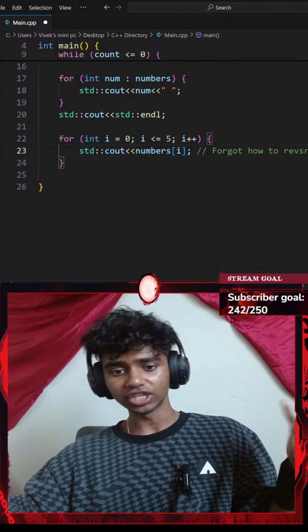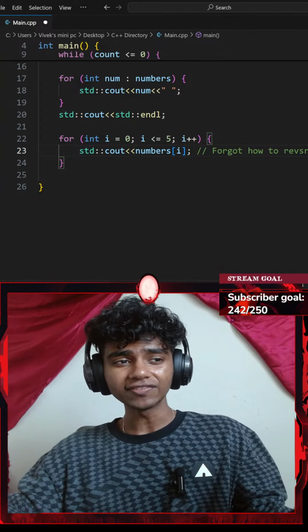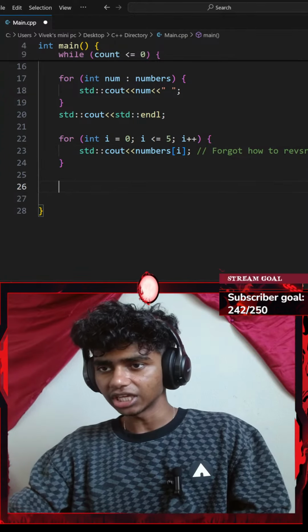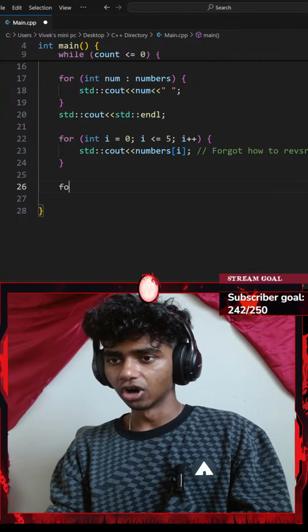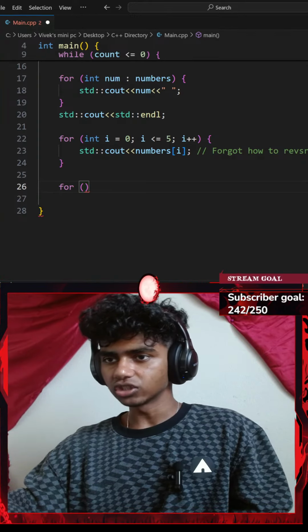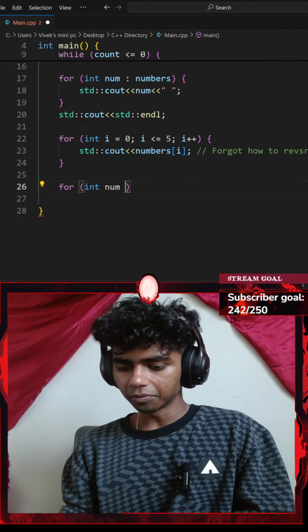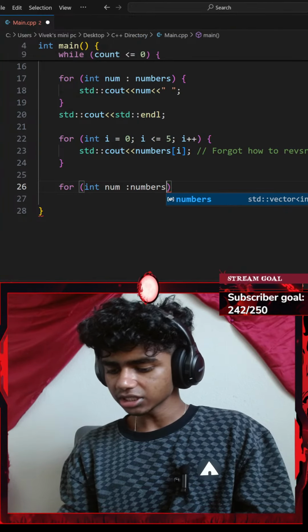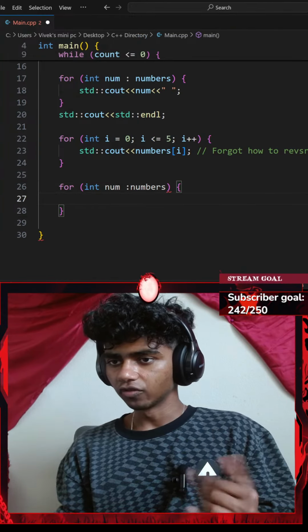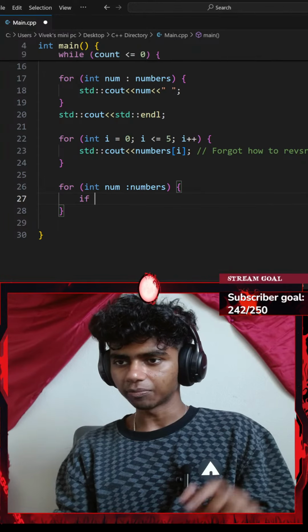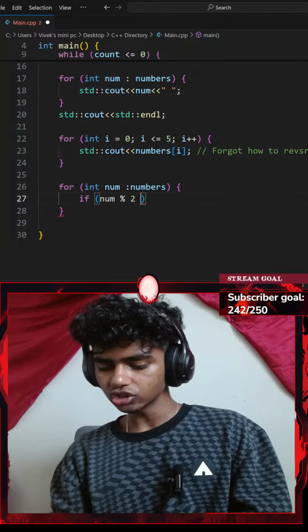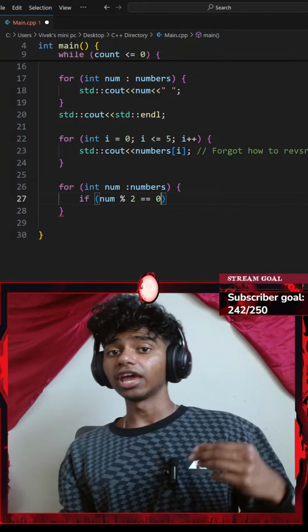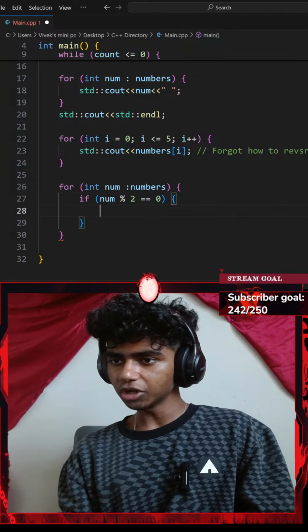I'm moving on to the next instruction that says print only the even numbers from the vector. So let's print only the even numbers. To find the even number, I could go with modulus. So, I mean a for loop. So I'll go with the same thing. For every integer num in my vector of numbers, okay, and then I'll go with a pair of curly braces. I'll add an if statement. So if my num modulus 2 equals 0, if my number is even, I'm going to be printing numbers.